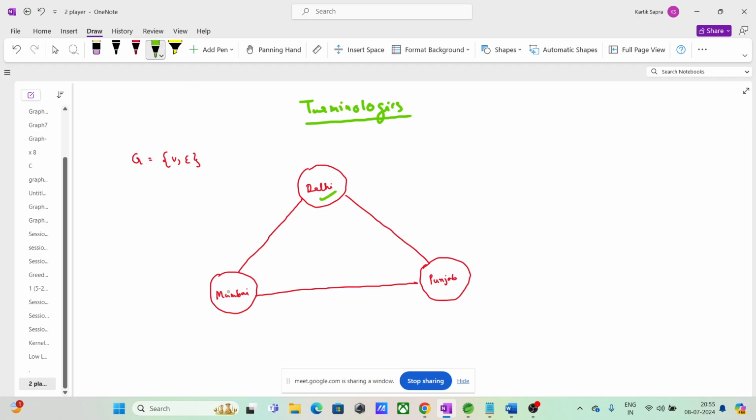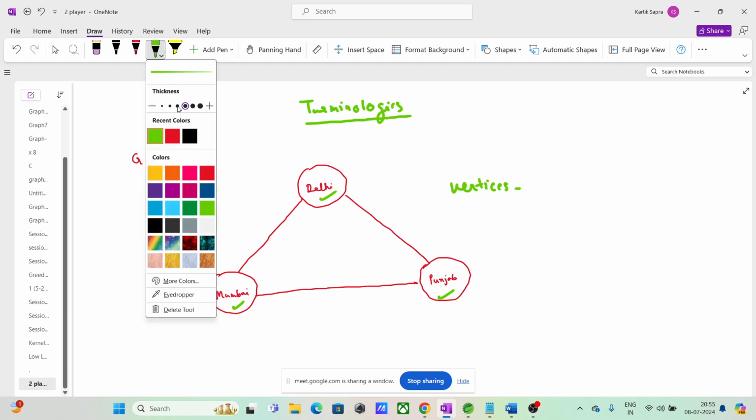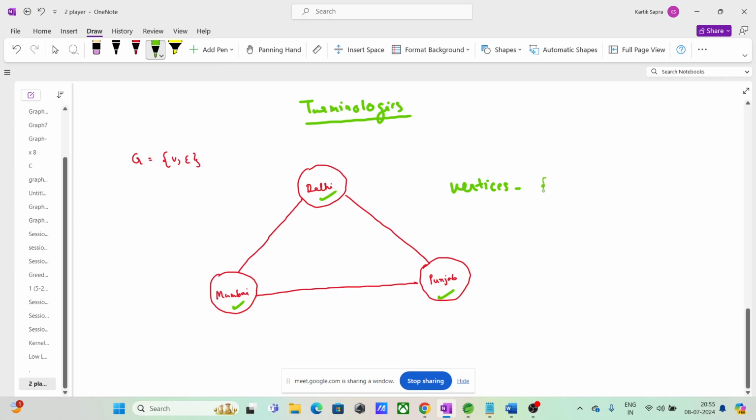Here Delhi, Mumbai, Punjab are the vertices of the graph. And then you can see that there are edges connecting these vertices.